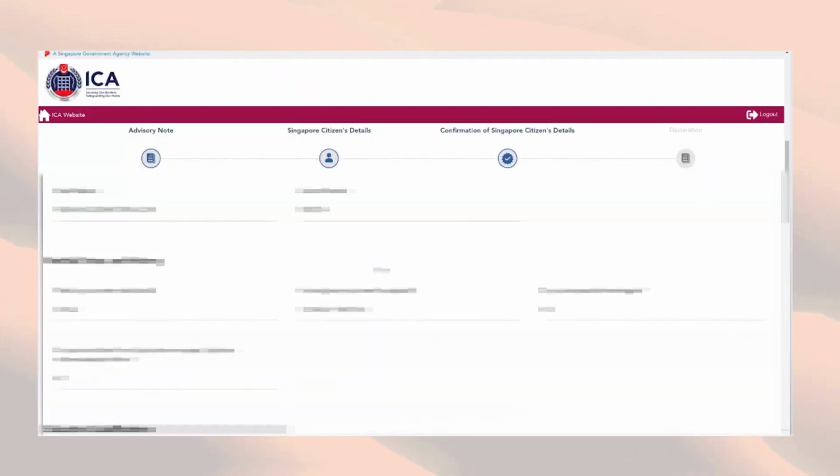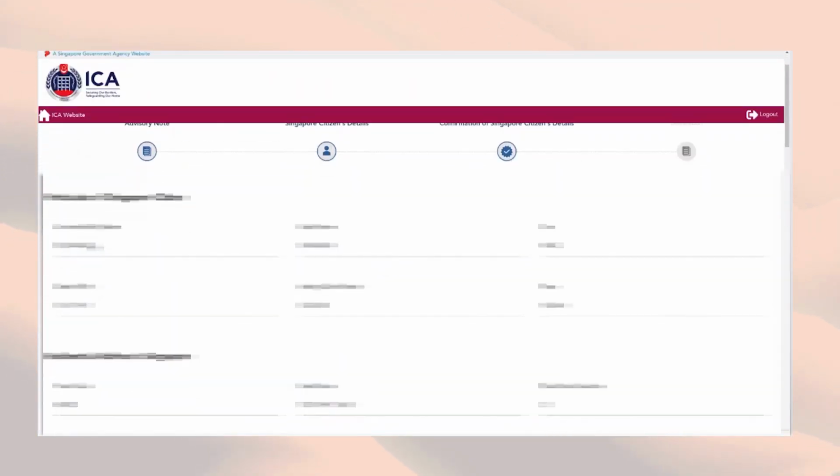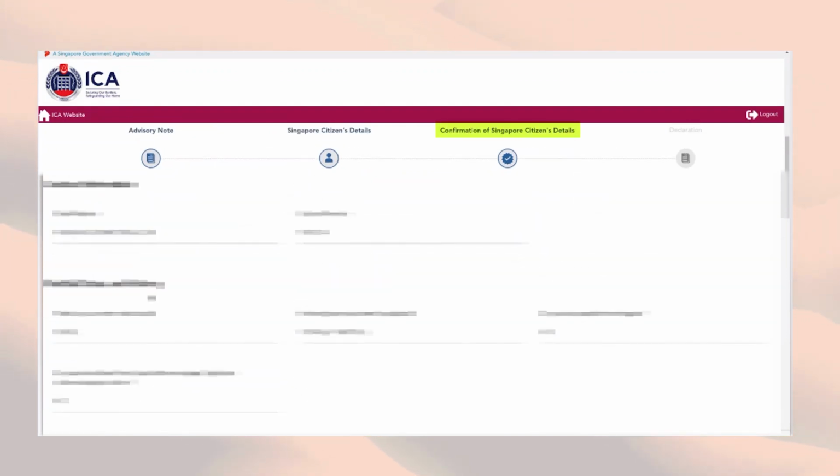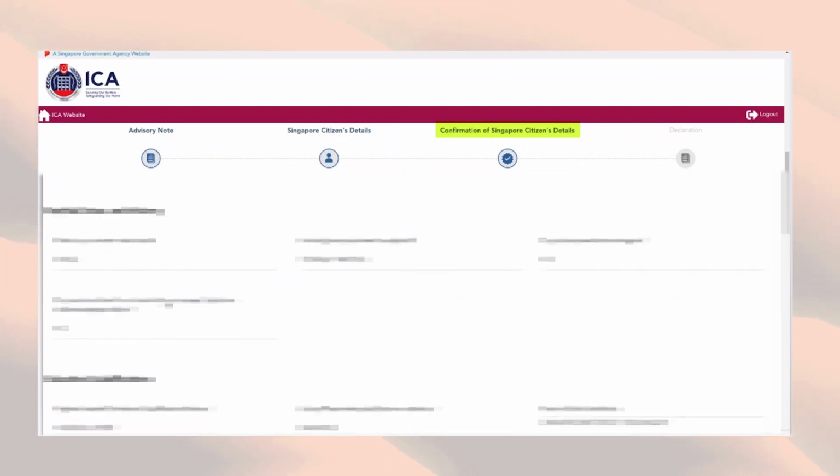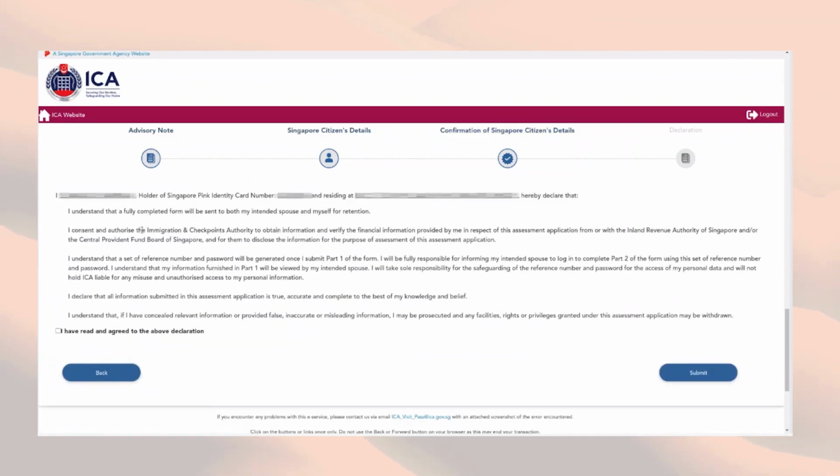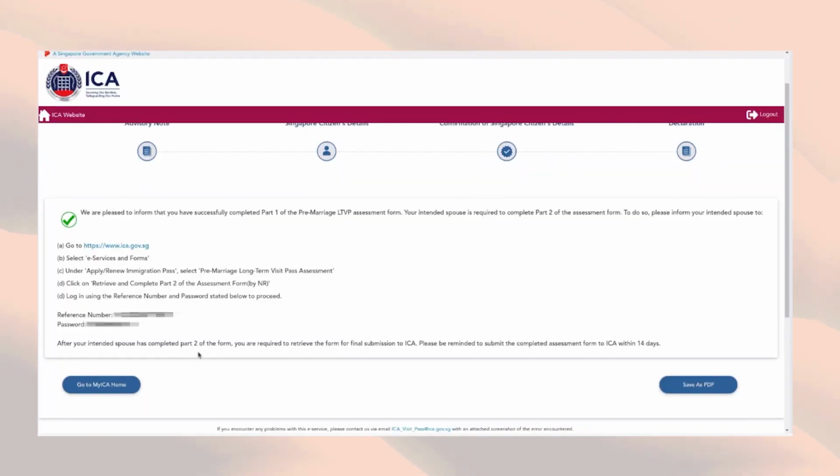Upon clicking Next, the SC or Singapore citizen will have a chance to review the information provided at the Confirmation of Singapore Citizens Details part. Once all the details have been reviewed, agree to have read the declaration, tick the checkbox, and submit to generate the reference code and password, which will be needed in Part 2. Take note that once the reference number and password are generated, the couple has 14 days to accomplish the form, or else it will be automatically withdrawn.